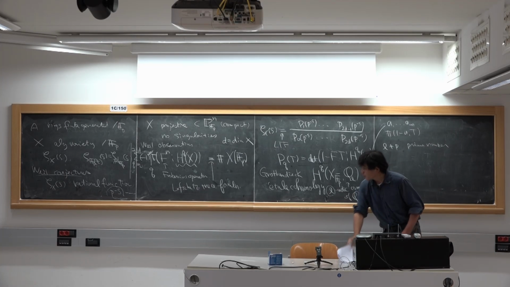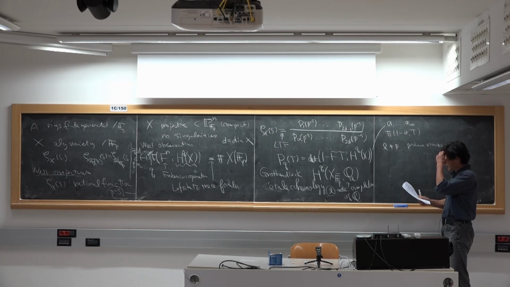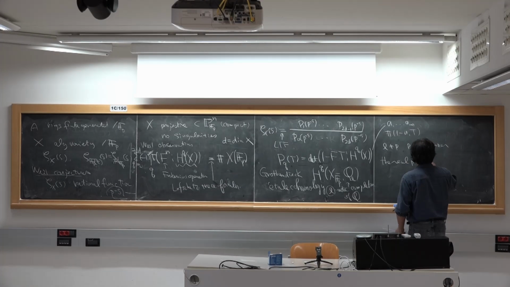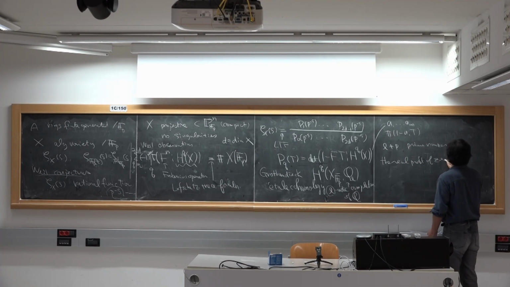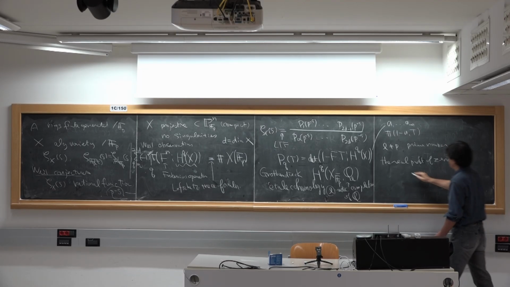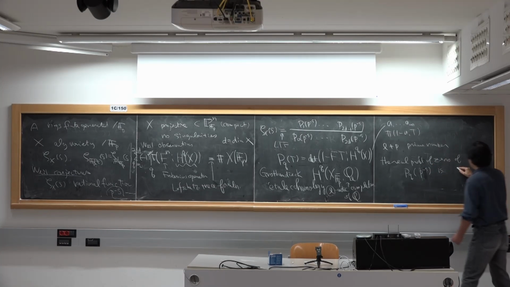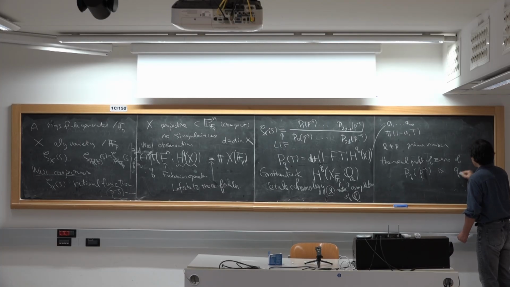But a more important one is the analog of the Riemann hypothesis. It says that the real part of the zeros of Z(q^(-s)) is one half.